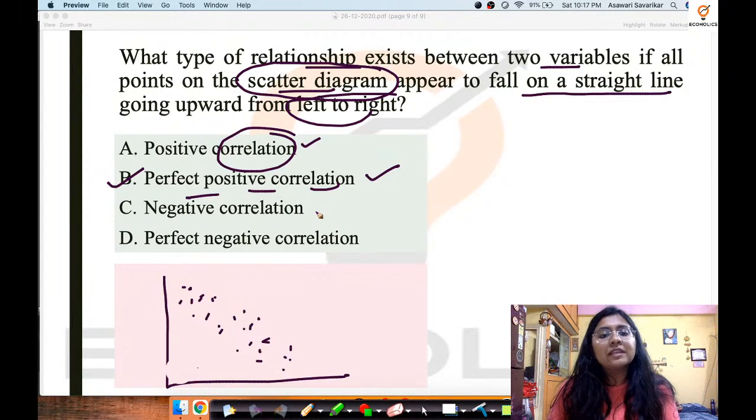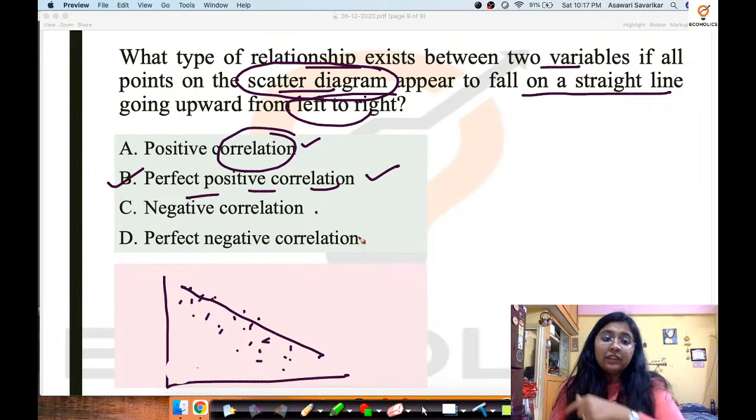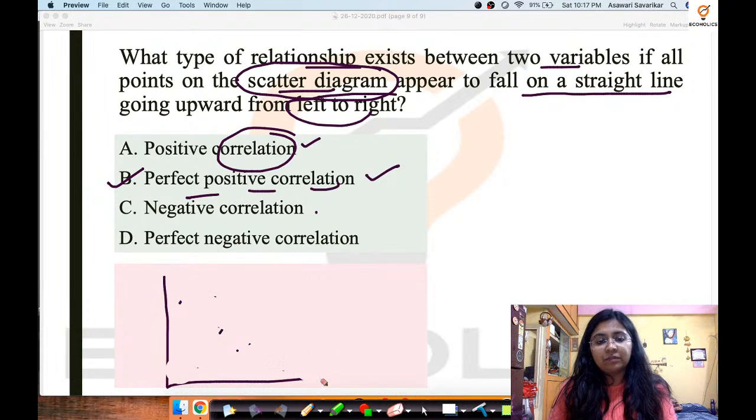That is going to represent the negative correlation, and perfect negative correlation definitely is going to be a straight line from left to right downward sloping. That would be perfect negative correlation, something that we also call an inverse relationship between two variables, right? And right now the answer to this question is perfect positive correlation.